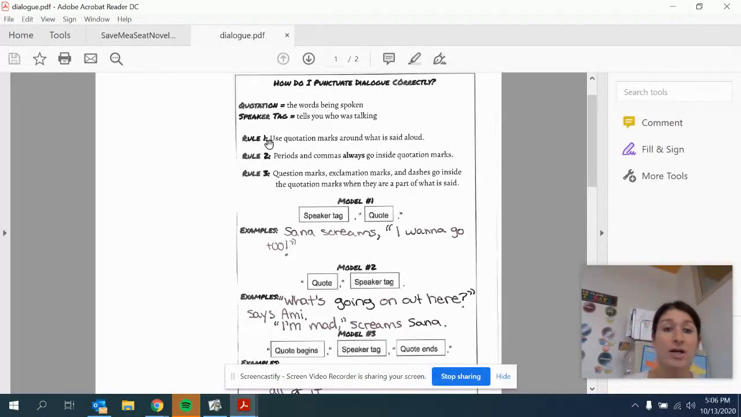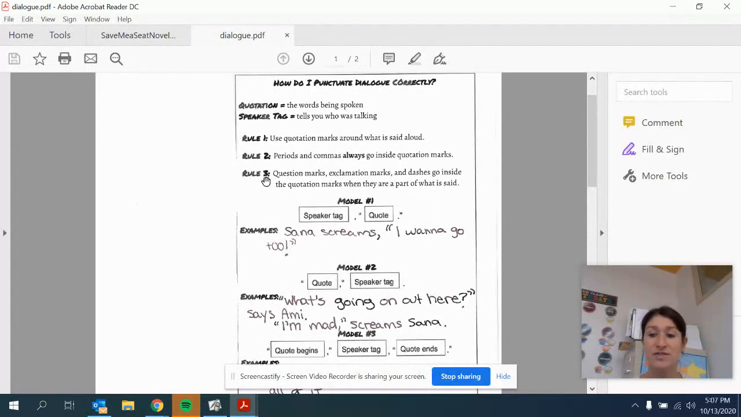So rule number one, we use quotation marks around what is said aloud. So you might see in our examples, only what is being said by that character gets those quotation marks. Rule number two, periods and commas always go inside quotation marks. Rule number three, question marks, exclamation marks, and dashes go inside the quotation marks when they are part of what is said. So let's take a look at three different models of ways that you can use speaker tags and quotation marks in your writing.